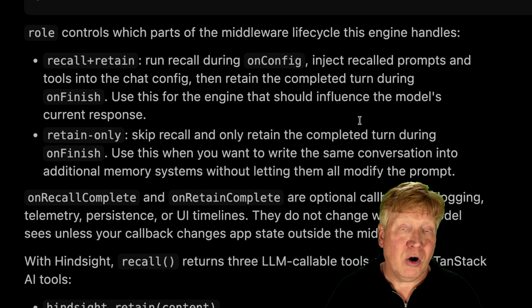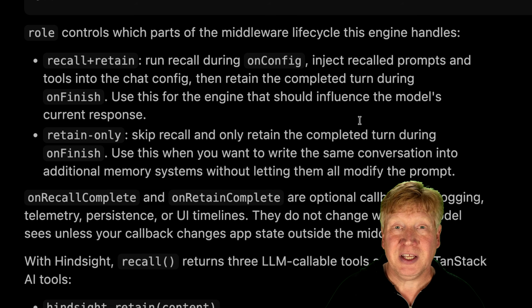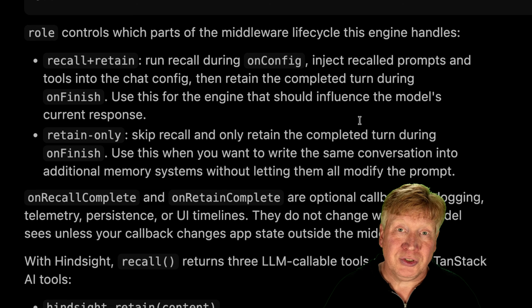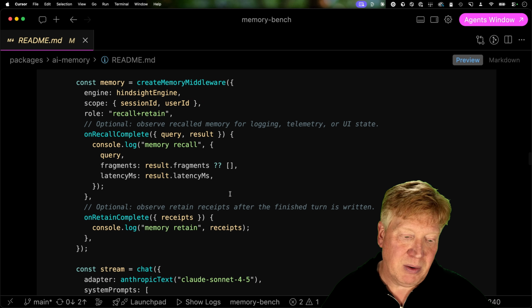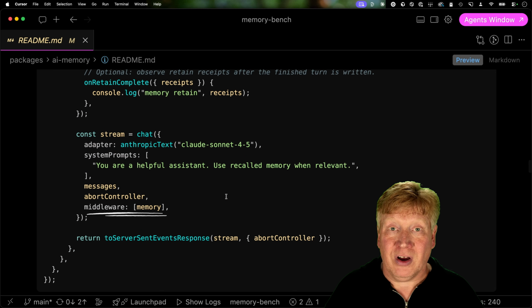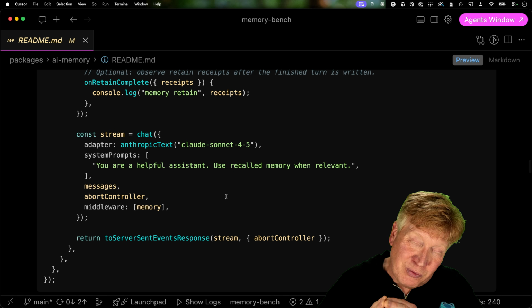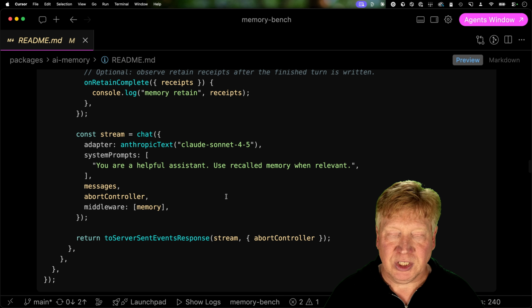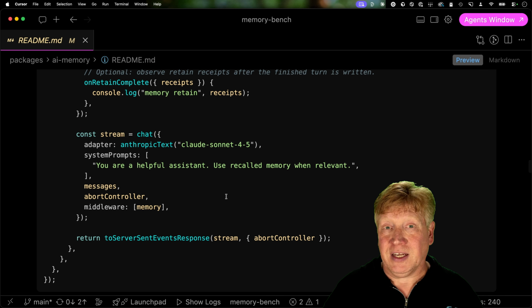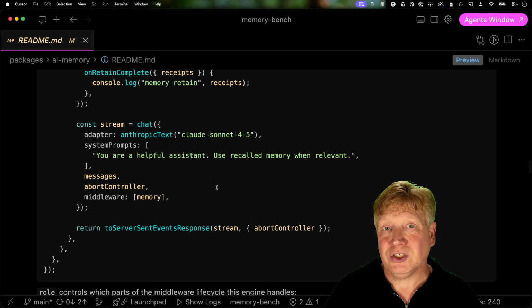You also get to decide the role of the memory in this conversation. The 2 different roles are recall and retain, meaning full memory, or just retain only, which is like an incognito mode thing here where you're saying, I don't really want you to remember anything about this conversation, but I do want you to know about me. Once you get the middleware back, in this case memory, all you need to do is just add it to the middleware array, and memory takes care of putting itself in the right point to recall all the facts before the turn starts and retain all the facts once the turn ends. In the case of a memory engine that supports tools, like say Hindsight, you can go and request the tools and give them the scope, and then get back scope-based tools that you then add to the tools array. That's all it takes to add agentic memory to a Tanstack AI chat.